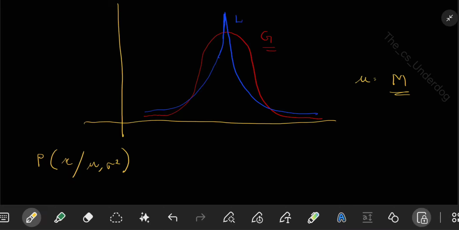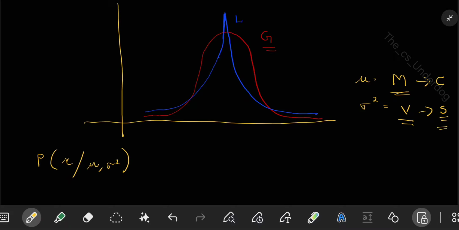Whatever is the mean of your distribution, that is mu. So mean shows the center of the distribution. What about sigma square? Sigma square is the variance of your distribution. What does variance denote? Variance denotes the spread of your distribution. Mean denotes the center and variance denotes the spread of your distribution.